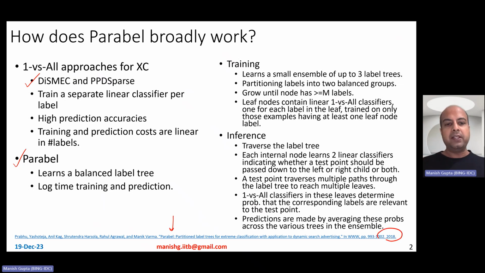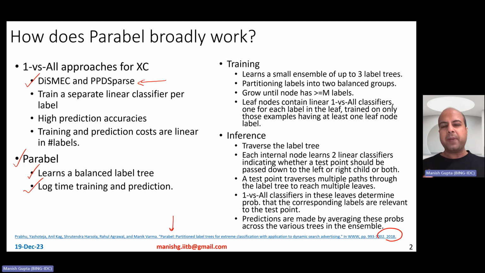So Parabel learns a balanced label tree. Unlike previous tree-based approaches, Parabel does not create trees in the data point feature space, but it creates trees in the label space. And it also promises log time training and prediction, just like other tree-based approaches. Of course, they are much better than these one versus all approaches in terms of accuracy as well, as we'll talk towards the end of this video.